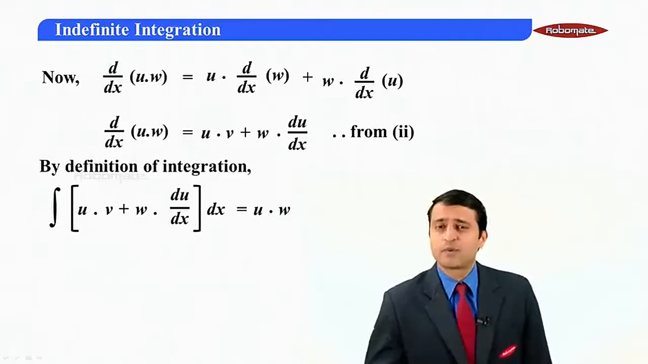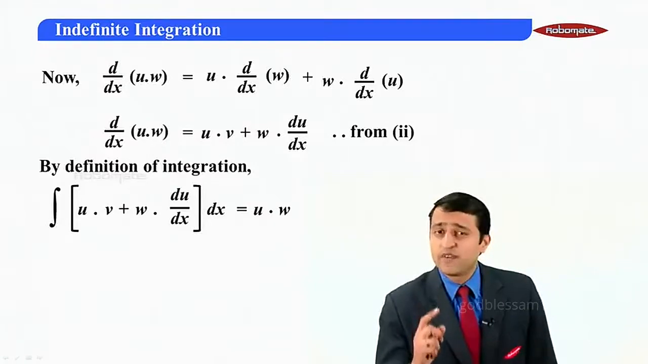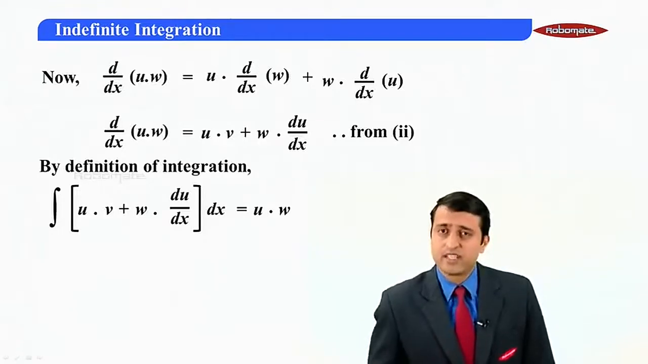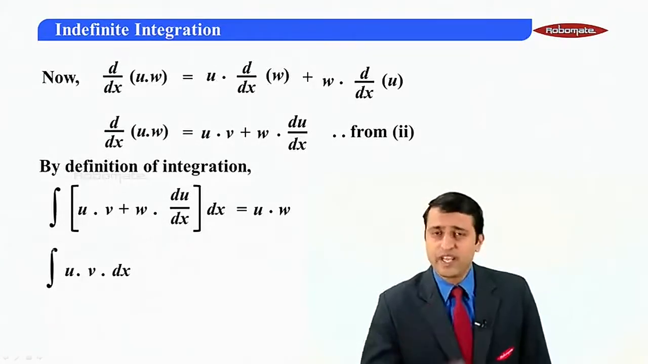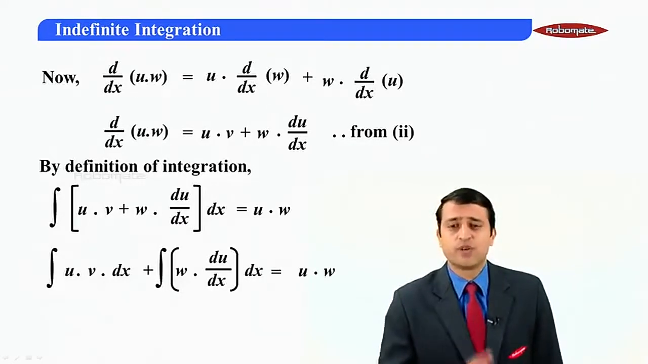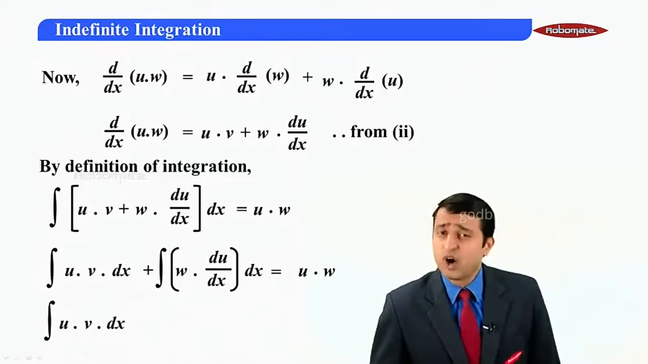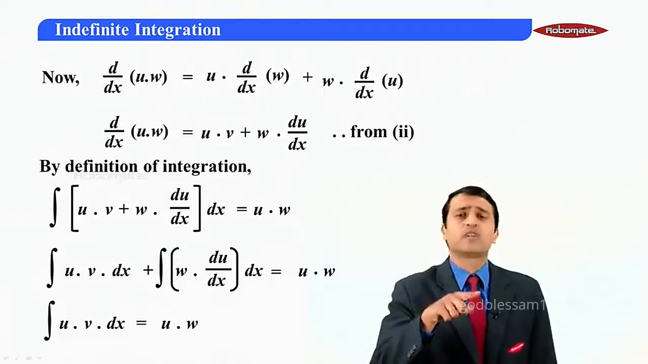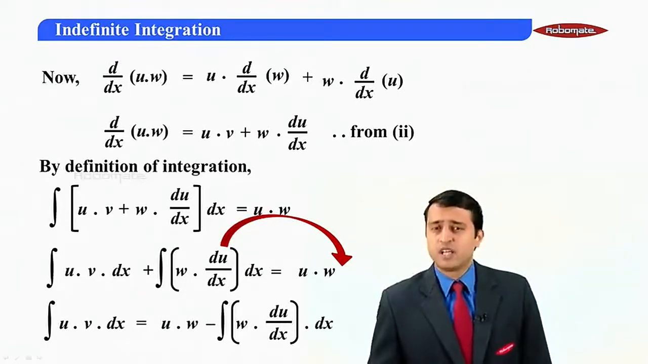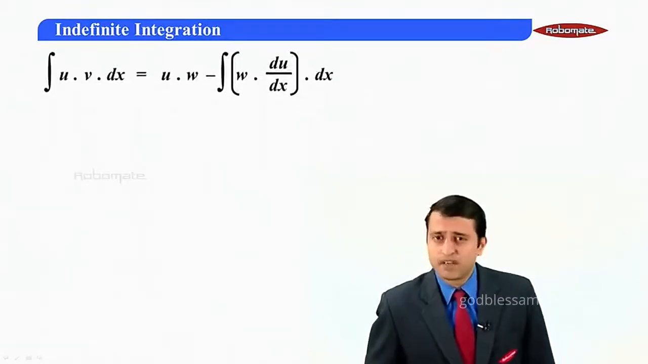Now let us see how we proceed. My dear students, if you remember the proof, it requires only one integral on the left hand side, and that integral is integral uv dx. So let us write this as two separate integrals. So integral uv dx plus integral w into du by dx, the whole dx, is equal to uw. As I said earlier, we require only one integral on the left hand side. So let us keep this integral on the left hand side and transfer the other integral to the right hand side. So we get uw minus integral w into du by dx, the whole dx. Is that okay, my dear students? Now let me put this step up here for our reference.